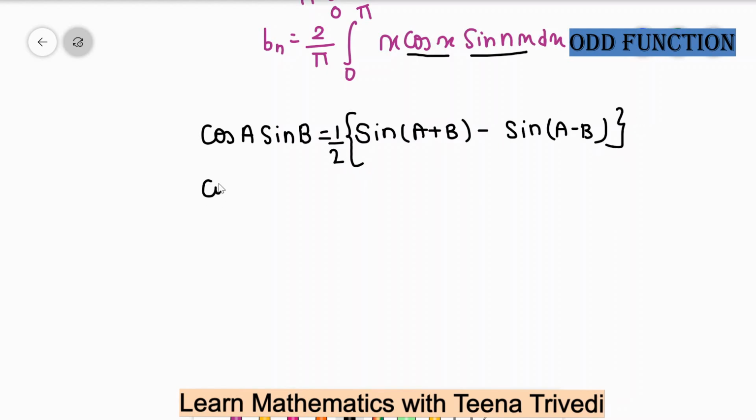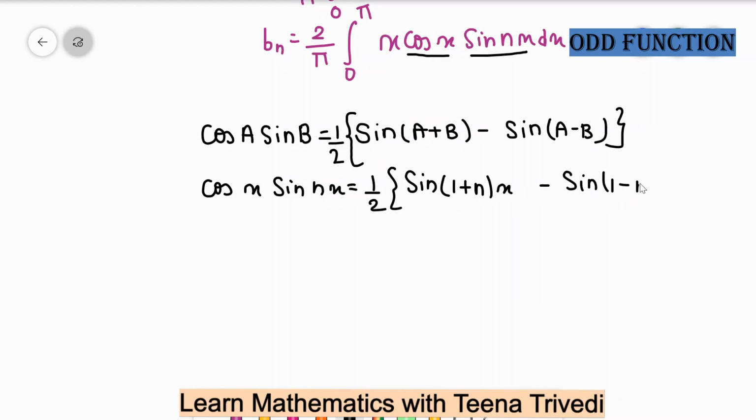Okay, the value of a is 1 and the value of b is n. So this will be sin a plus b, that is sin of 1 plus n times x, minus sin a minus b, that is sin of 1 minus n times x.